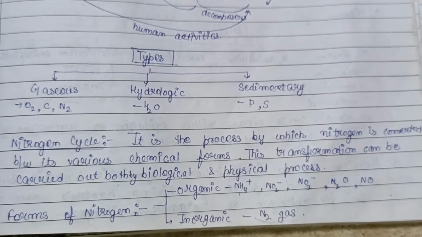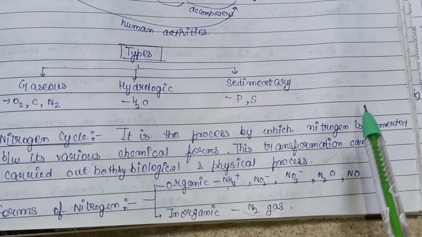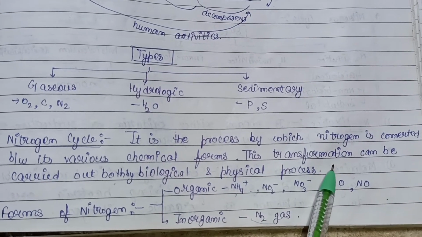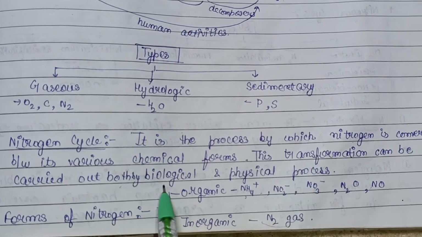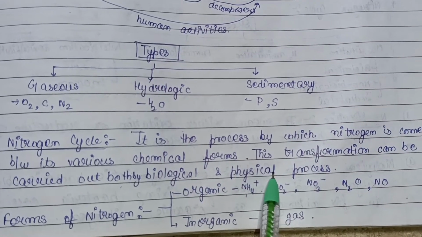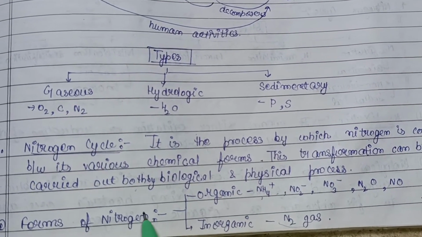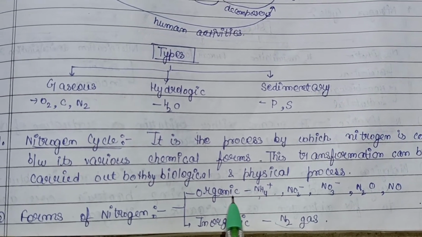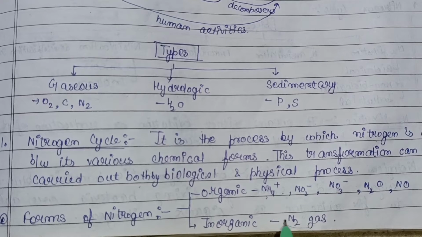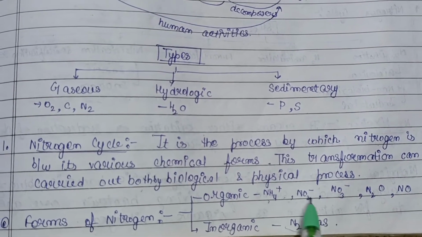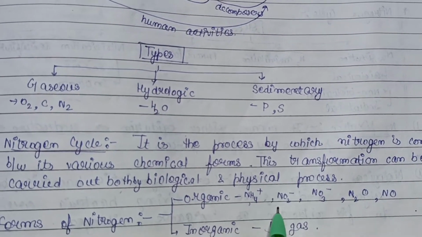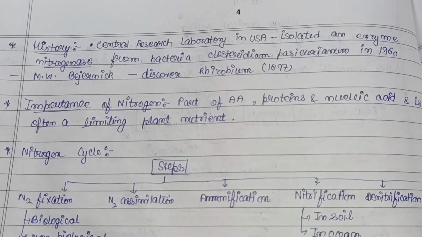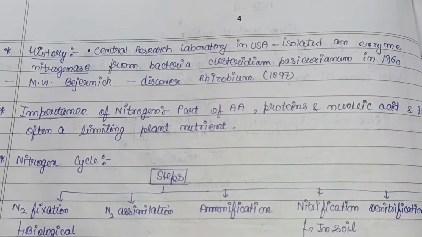It is the process by which nitrogen is converted between its various chemical forms. This transformation can be carried out both by biological and physical processes. There are various forms of nitrogen. Basically, two are considered here: the inorganic and organic phases. In the inorganic phase, simply nitrogen gas is here, and in the organic phase, ammonia, NO2-, NO3-, N2O and NO are considered.